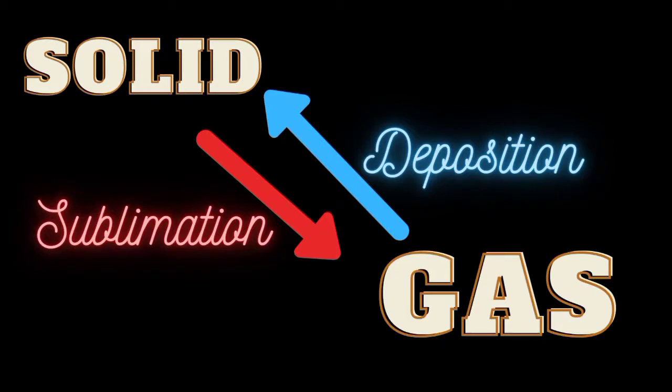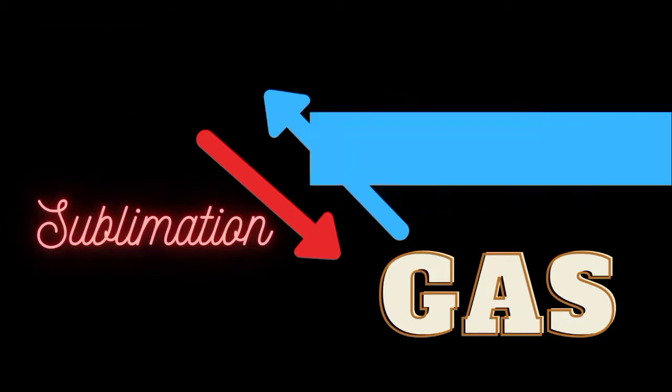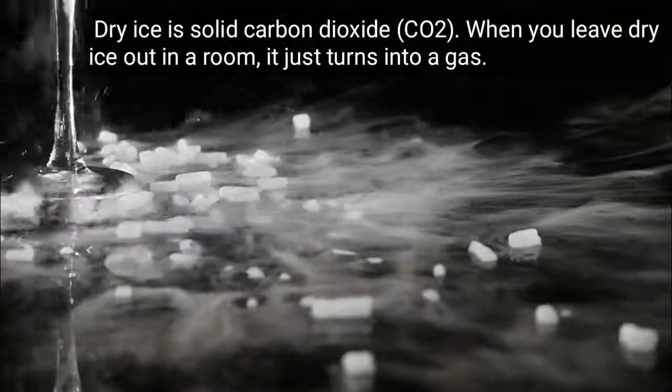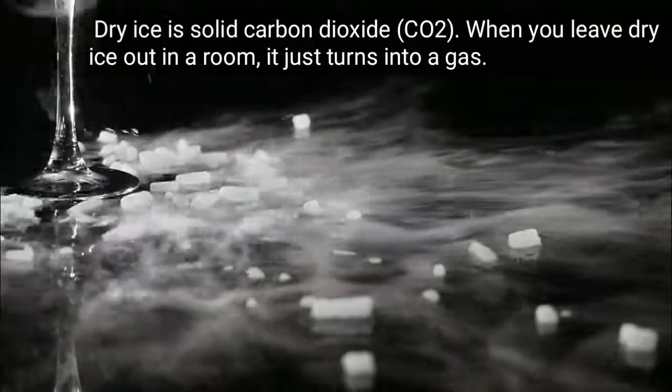Solid to a gas and back to a solid. You know about solids melting and becoming liquids. Some of you may have also seen a solid become a gas. It's a process called sublimation. The easiest example of sublimation might be dry ice. Dry ice is a solid carbon dioxide.